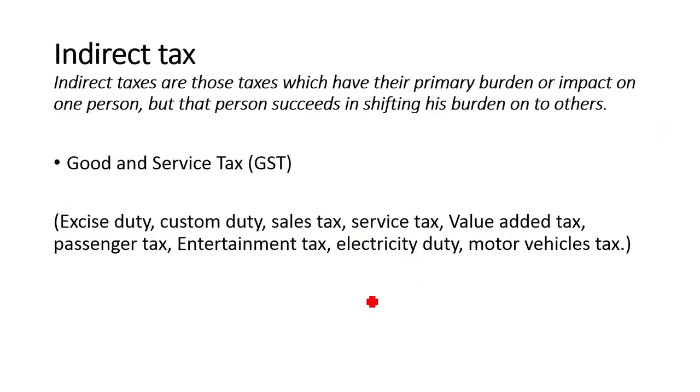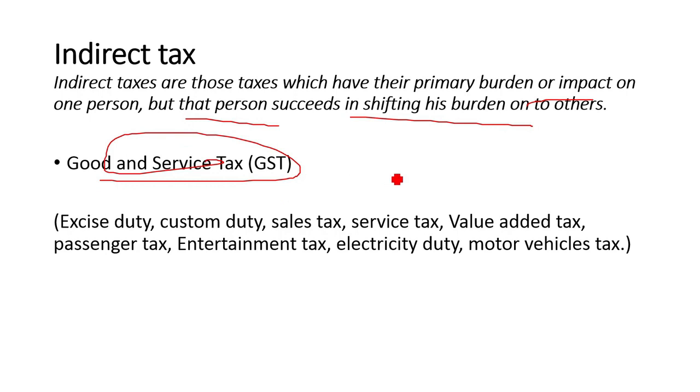So now we come to the indirect tax, that is tax which has its primary burden or impact on one person, but the person succeeds in shifting his burden on to others. Now an example is GST. So now GST is like if A is buying any good as a wholesaler, he's paying the tax and he's recovering that tax while he is selling the same goods to the retailer. Okay, and the retailer recovers that tax from the customers. Okay, so this is how there are intermediaries in between while paying the tax.